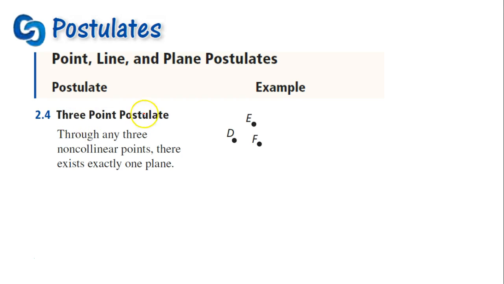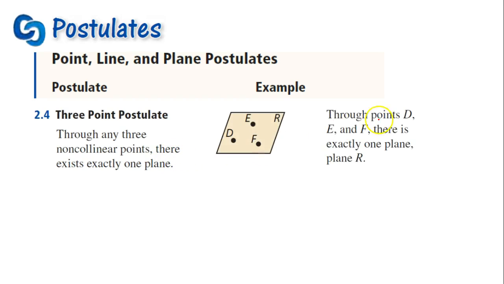Alright, the 3-point postulate. Through any 3 non-collinear points, there exists exactly one plane. So through points D, E, and F, which are clearly non-collinear, right? F doesn't go on that line. So for these 3 non-collinear points, there's exactly one plane that contains them. It's called R right now.